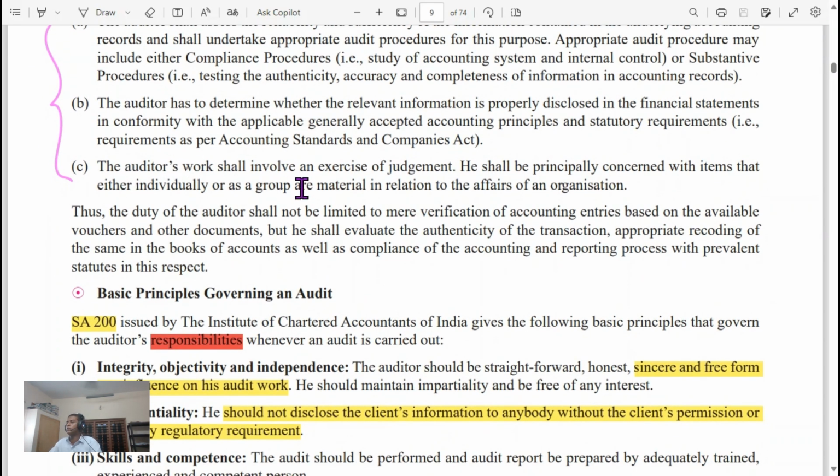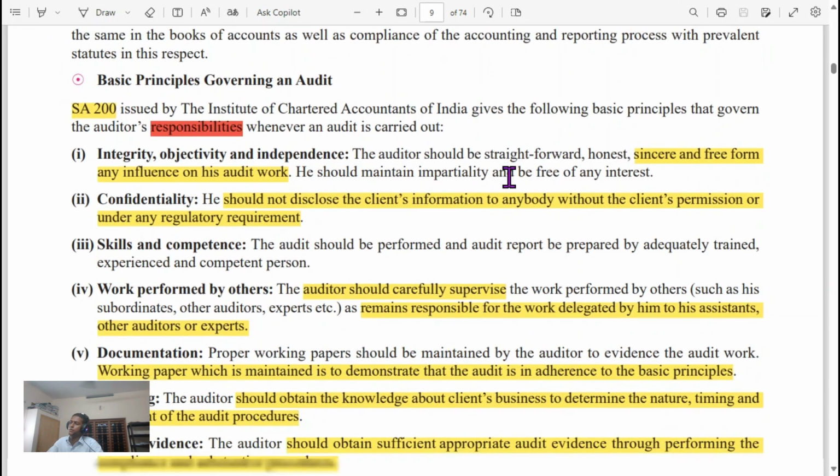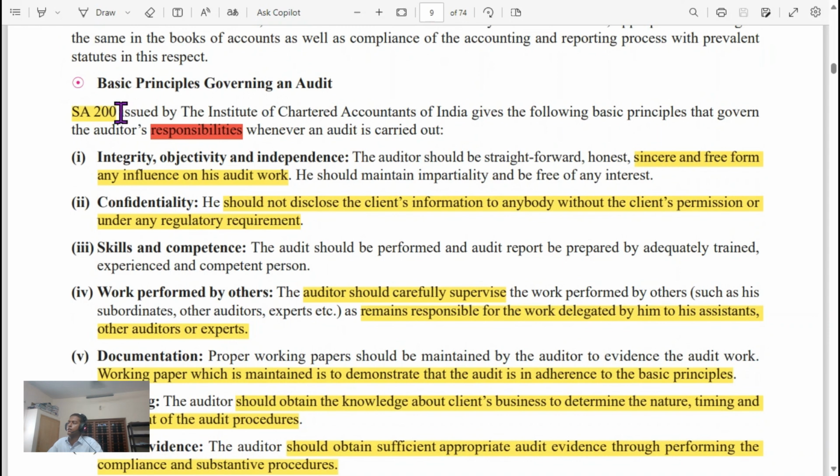The auditor's work shall involve an exercise of judgment. He shall be principally concerned with items that, either individually or as a group, are material in relation to the affairs of an organization. Basic principles governing an audit, as per SA 200, the auditor's responsibility whenever an audit is carried out: integrity, objectivity, and independence. Sincere and free from any influence on his work.